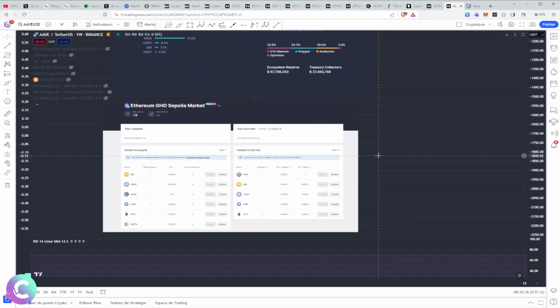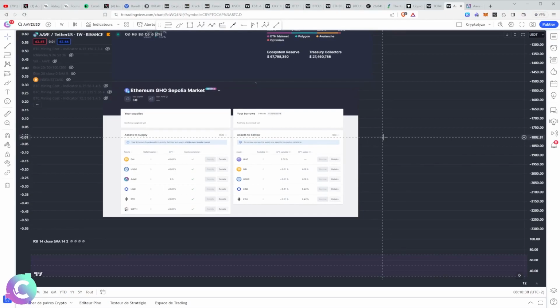Because AAVE being one of the most important protocols currently, it will necessarily be the most attacked. So in the news, we had the launch of GHO, which is their stablecoin, which aims to be an over-collateralized stablecoin. What does that mean? This means that we will deposit assets, and with the assets that we deposit, we will be able to borrow. If I'm going to borrow from AAVE, I'm obliged to deposit, for example, ETH, and I'm going to borrow USDC.